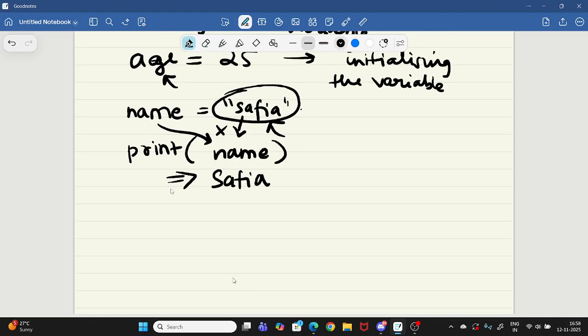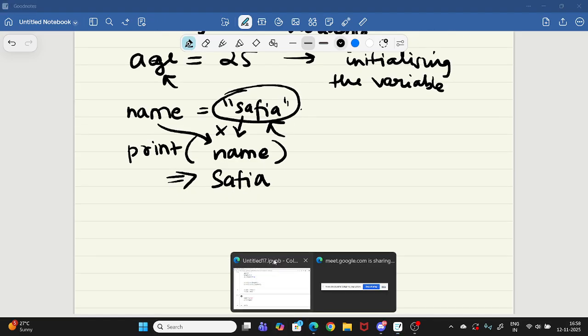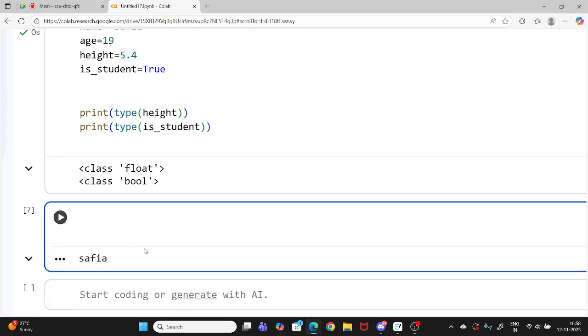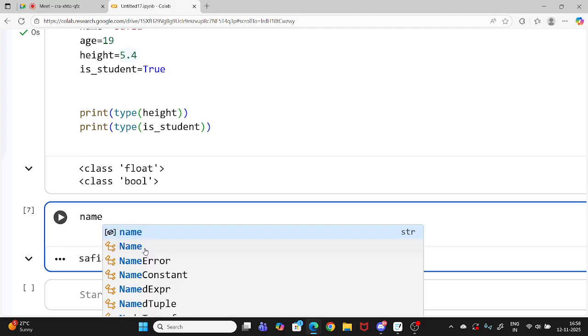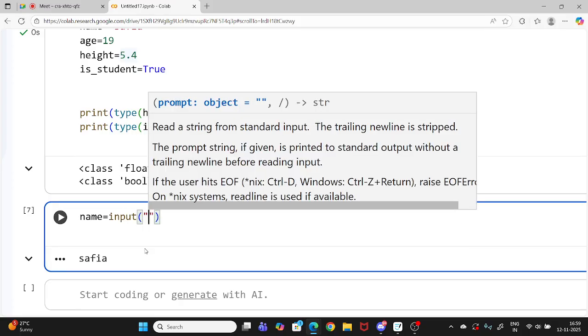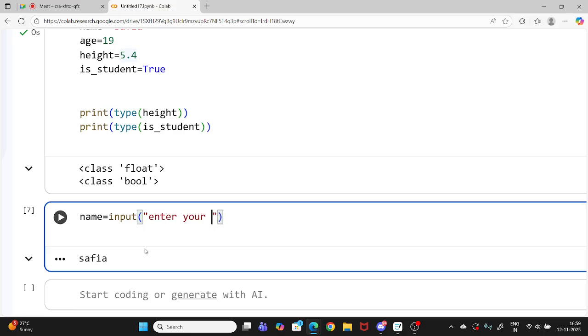Now let me show you about input. What if I don't know, maybe I am writing a program for a user, for someone, but I don't know his or her name. So I won't initialize the value of the name. Other than that, I'll take input from the user. How to take that? First, I'll write a variable. I took name, and you will write input bracket. You will write enter your name.